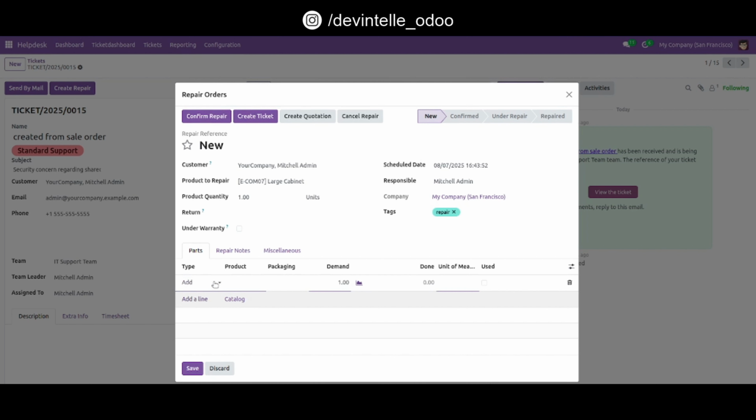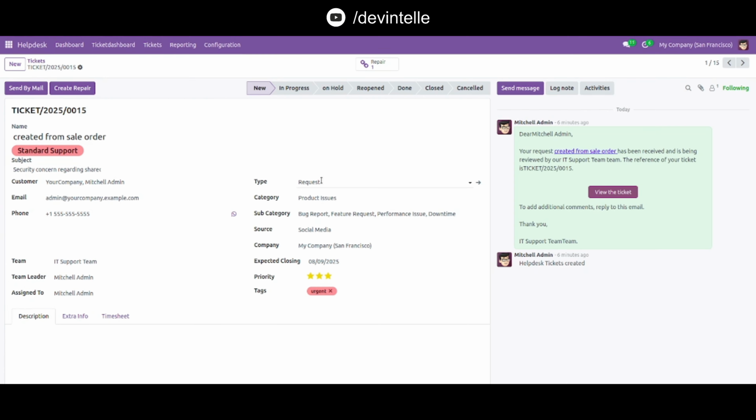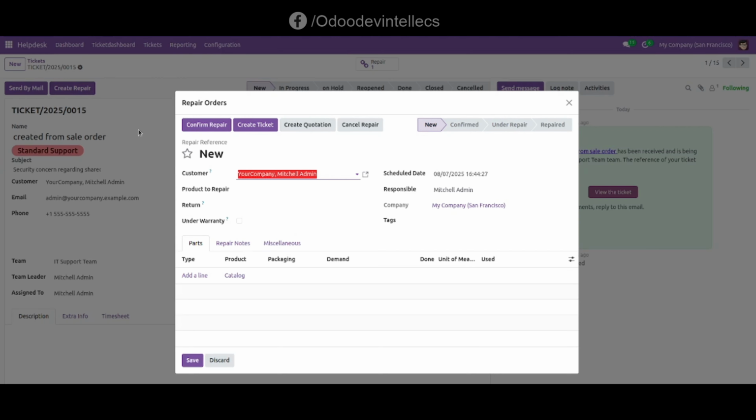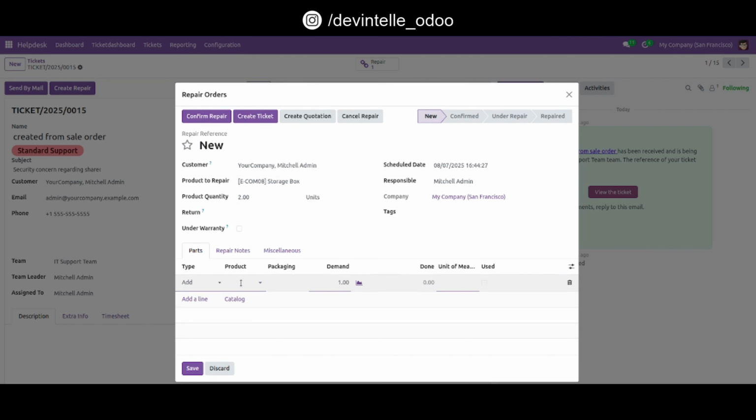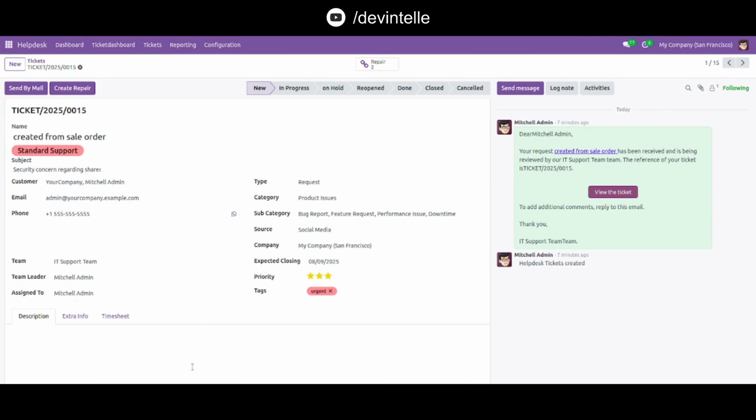Now add parts, product is a large cabinet and done is 1. Let's save. So see here, your repair order is created. I want to create one more. Storage box, product quantity is 2, add parts and done is 1. Let's save. So see here, now attached total 2 repair orders.